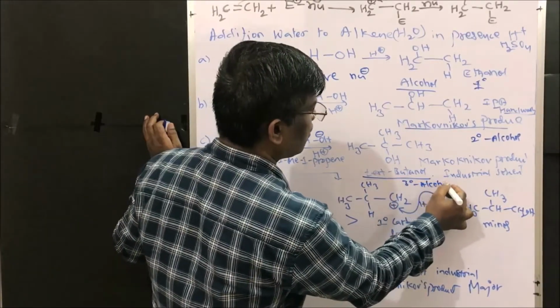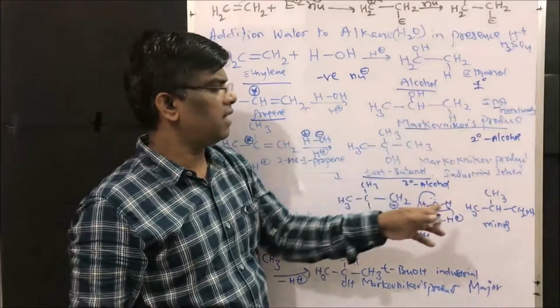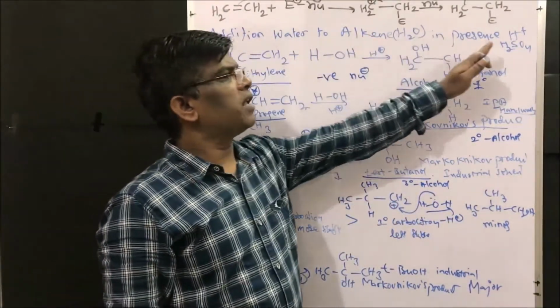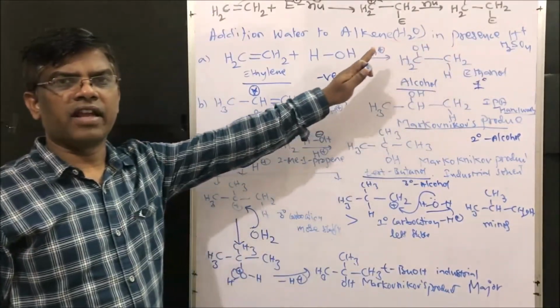Right friends? So this is how we can prepare all primary, secondary and tertiary alcohols from alkenes by the addition of water in presence of H plus, that is sulfuric acid, small amount of sulfuric acid.